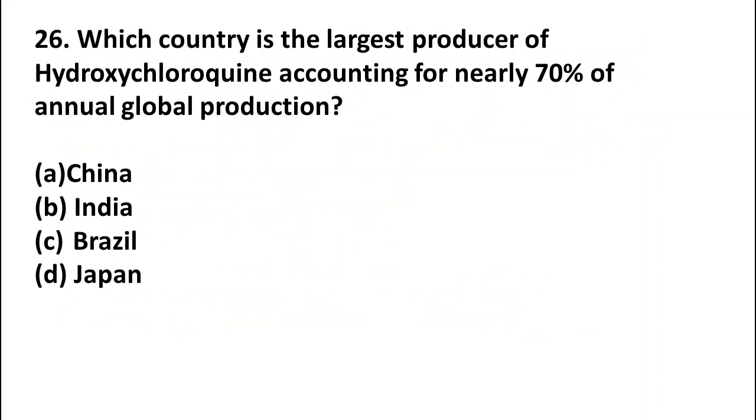Which country is the largest producer of HCQ, accounting for nearly 70% of annual global production? Option A, China. Option B, India. Option C, Brazil. Option D, Japan. HCQ stands for hydroxychloroquine. Friends, India is the largest producer of HCQ.